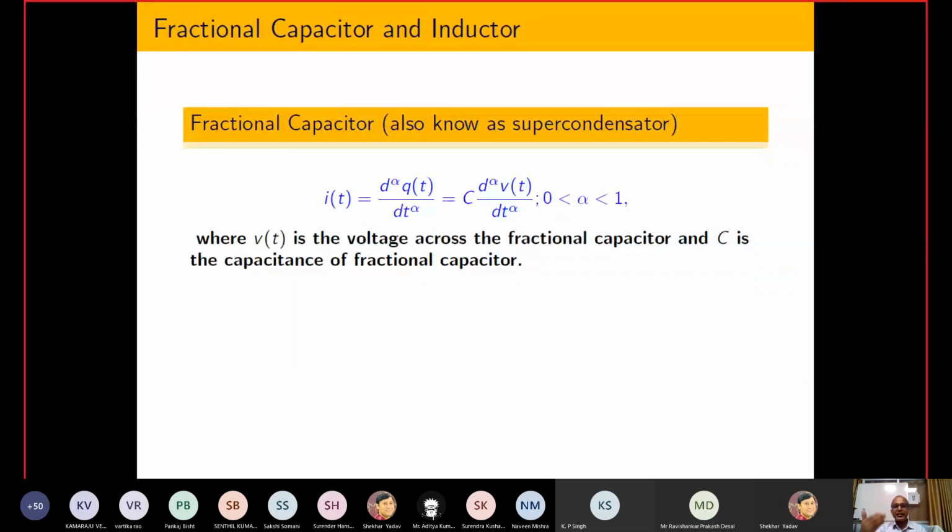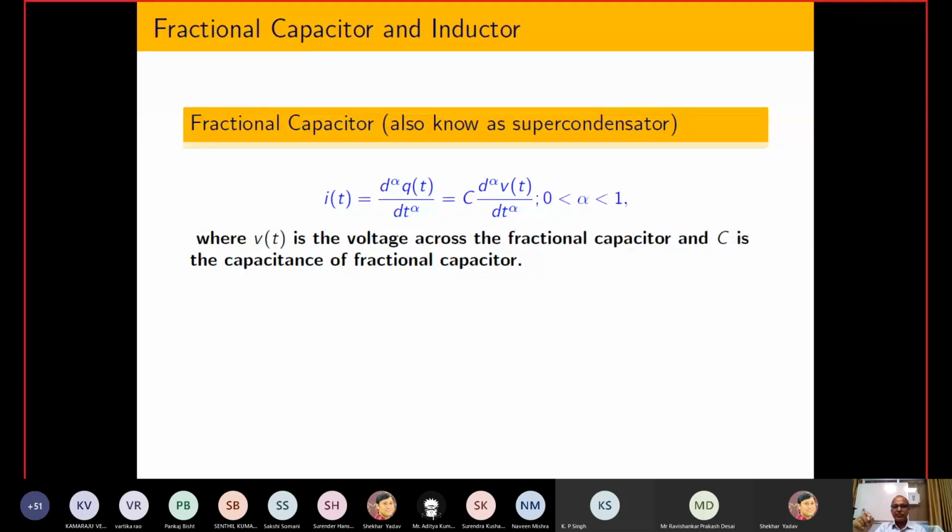Now let us come to another problem. Some of you might be working on electrical systems where supercapacitors or super inductors are used. Nowadays, in renewable energy, we have to store more and more energy, and for that reason a supercapacitor is required. So what is the main idea? Whenever we model a capacitor, we assume that there is no resistance inside that material, and under that situation we assume i(t)